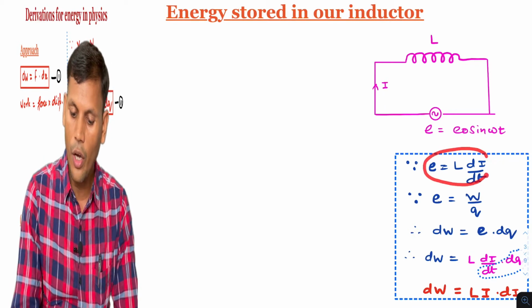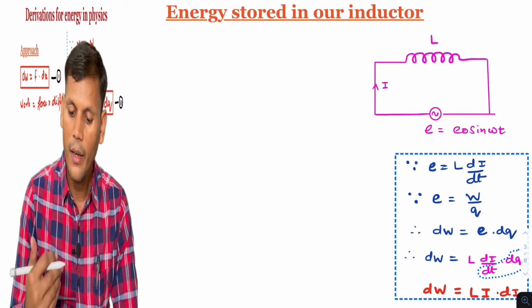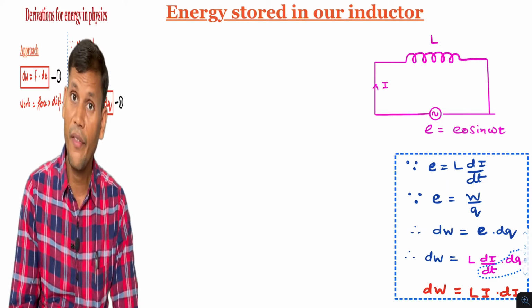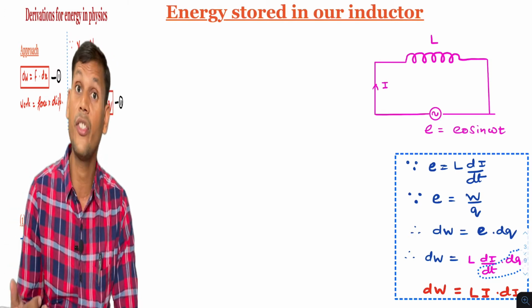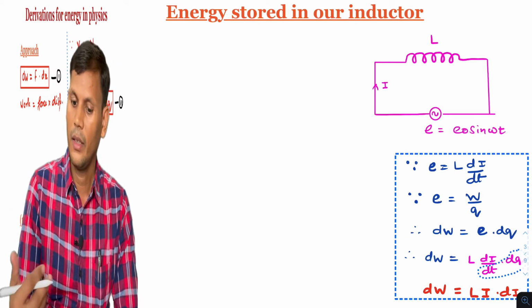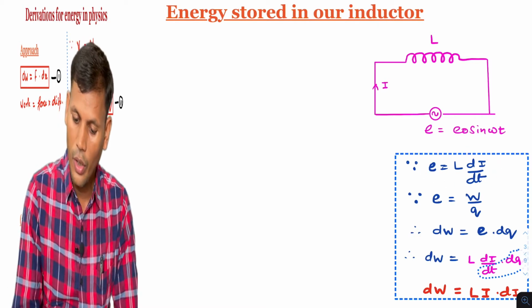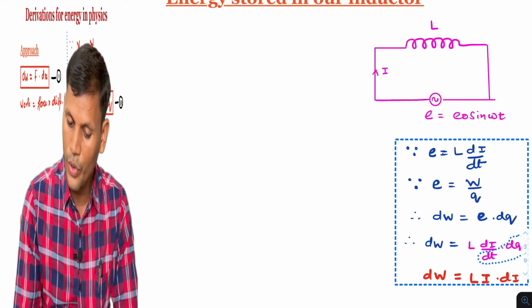According to Lenz law, we have E is equal to L di by dt. That is, the EMF induced in a coil is directly proportional to the rate of change of current in the primary coil. This is one of the things we are using.